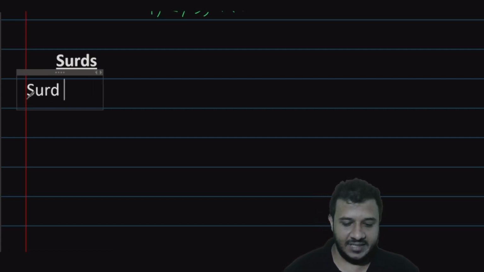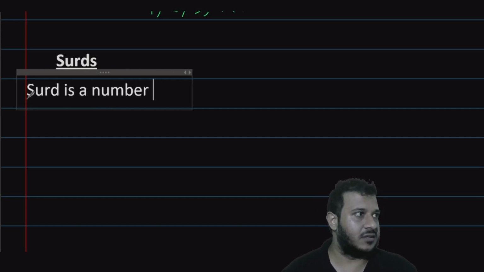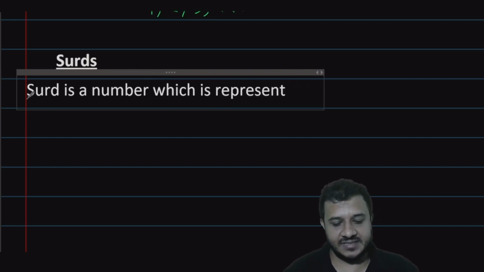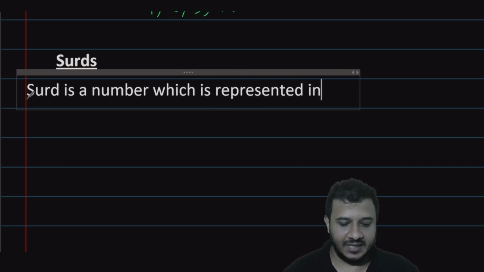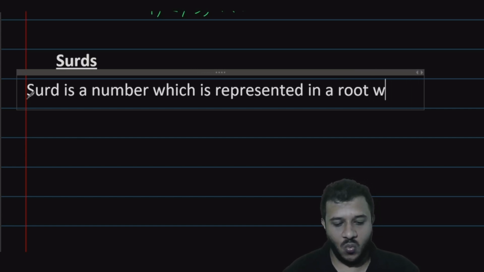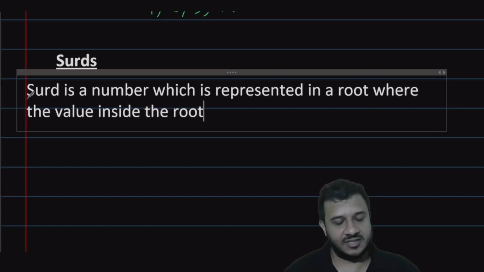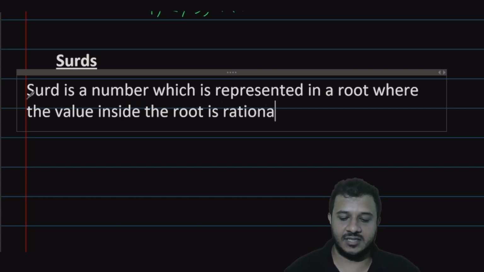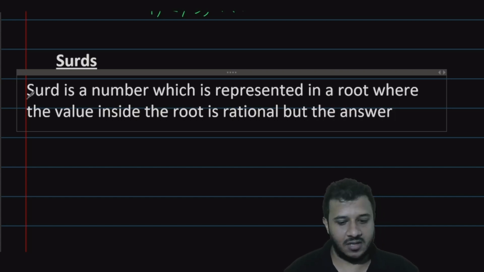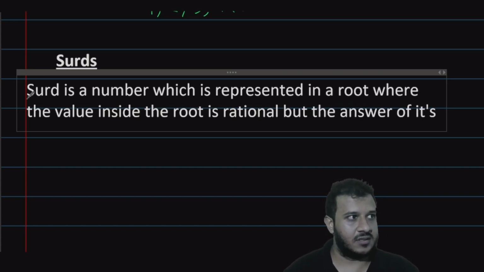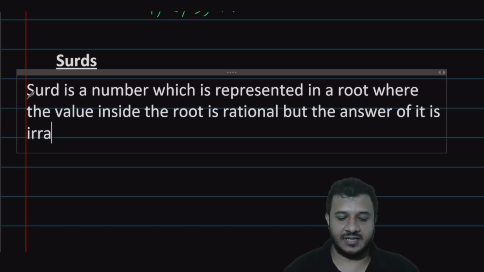Write down, Pute. A surd is a number which is represented in a root where the value inside the root is rational, but the answer of it is irrational.